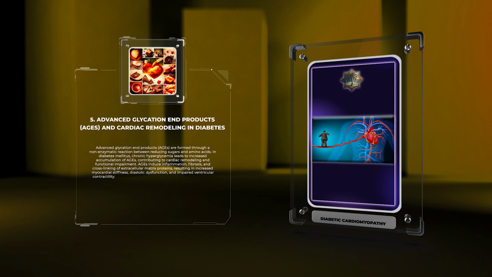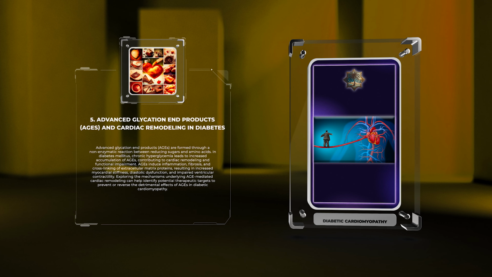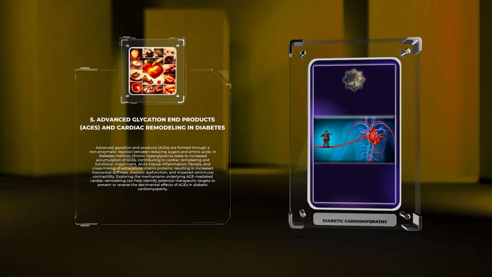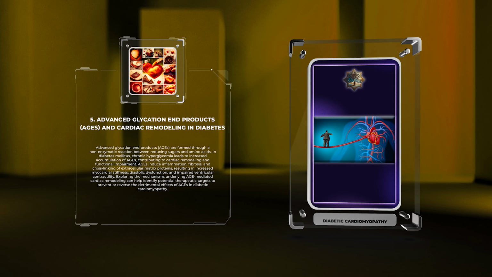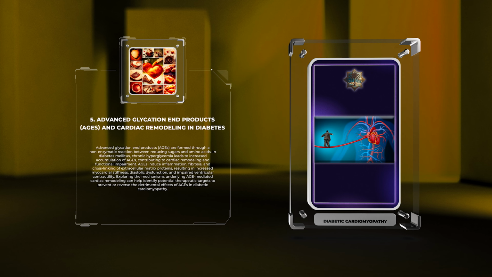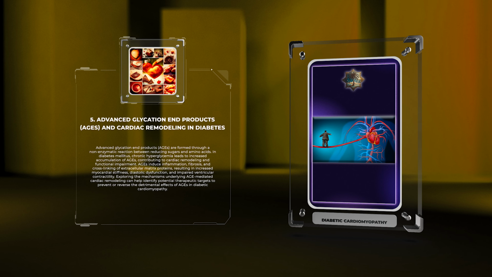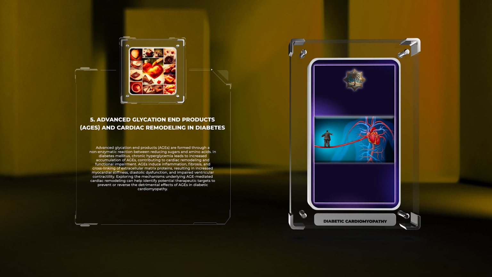Advanced glycation end products, AGEs, are formed through a non-enzymatic reaction between reducing sugars and amino acids. In diabetes mellitus, chronic hyperglycemia leads to increased accumulation of AGEs, contributing to cardiac remodeling and functional impairment. AGEs induce inflammation, fibrosis, and cross-linking of extracellular matrix proteins, resulting in increased myocardial stiffness, diastolic dysfunction, and impaired ventricular contractility. Exploring the mechanisms underlying AGE-mediated cardiac remodeling can help identify potential therapeutic targets to prevent or reverse the detrimental effects of AGEs in diabetic cardiomyopathy.